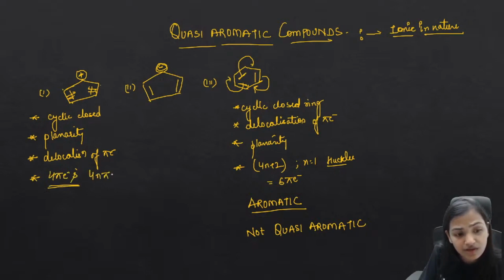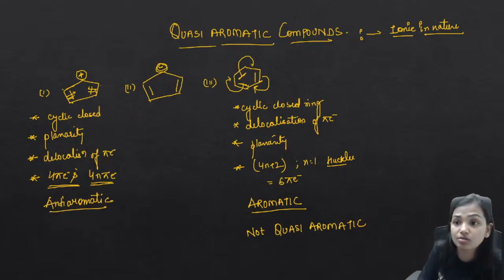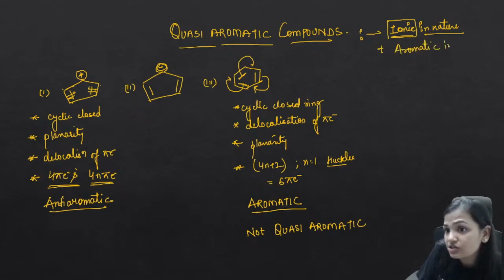This is obeying the 4n pi electron rule, and the 4n pi electron rule is for anti-aromaticity. So this is anti-aromatic. So can this compound be quasi-aromatic? No. Quasi-aromatic compounds are ionic in nature plus aromatic in nature. They are ionic as well as aromatic.